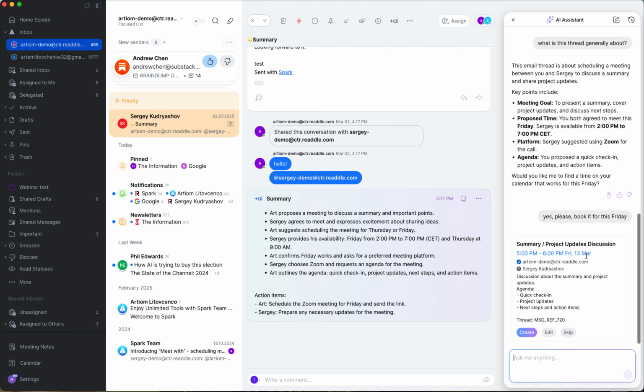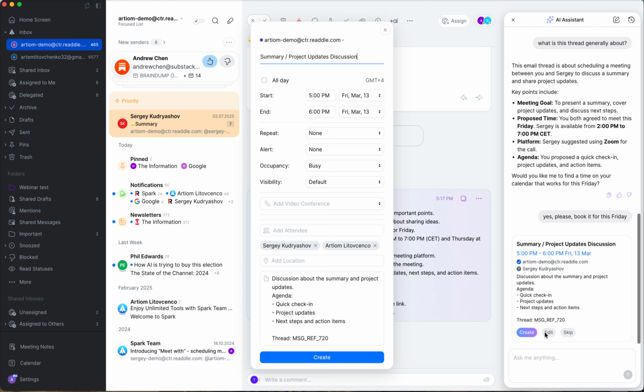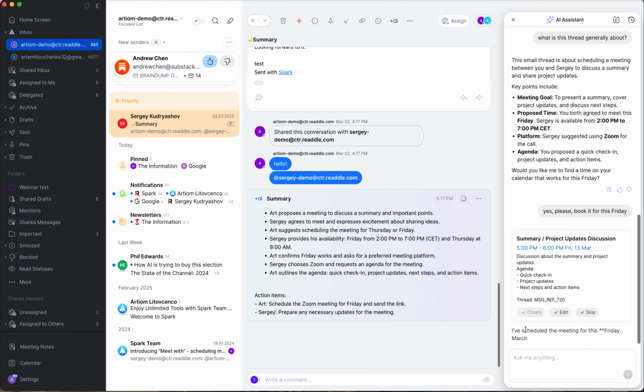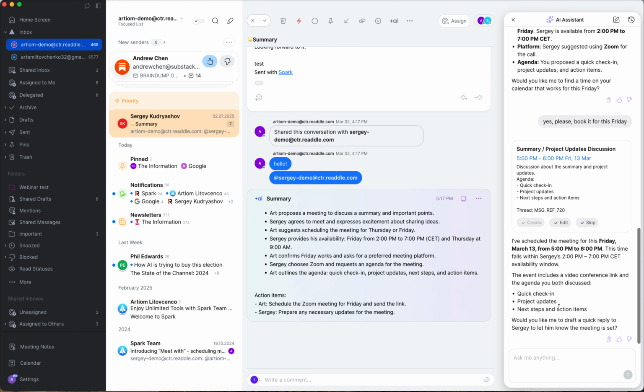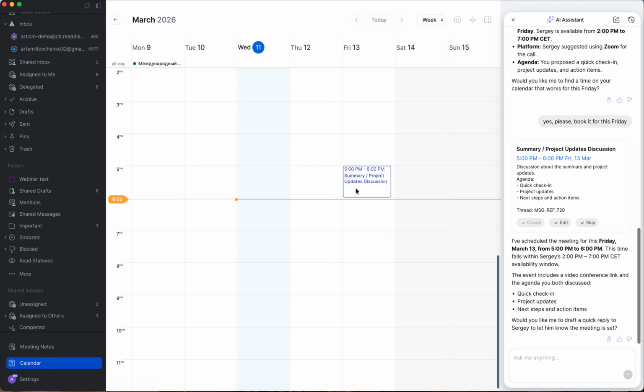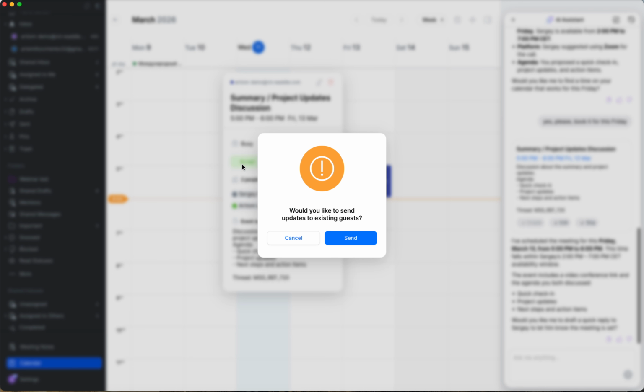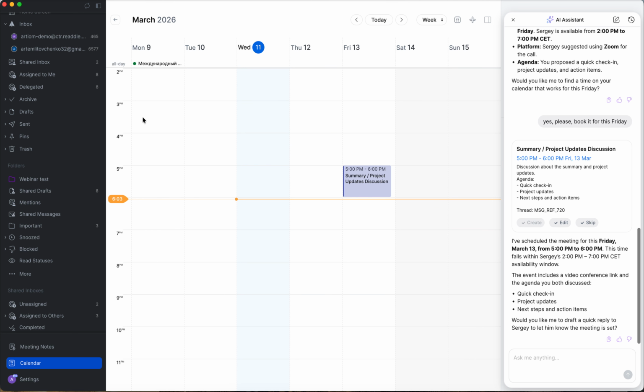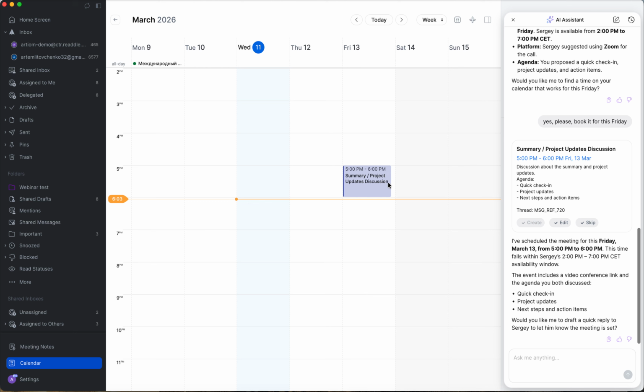And here we go. So I can edit it to see that the correct account, that the correct attendees are in here, agenda, and anything else, like everything that we have in the calendar functionality. You can also adjust it, for example, add a video conference or something like this. Yep. And if we click create event, then I've scheduled it. So now if we go to calendar, we will find this event in here. So there we go. Yep. So now it's there, and I can then ask to rebook it or do anything else, as I said.